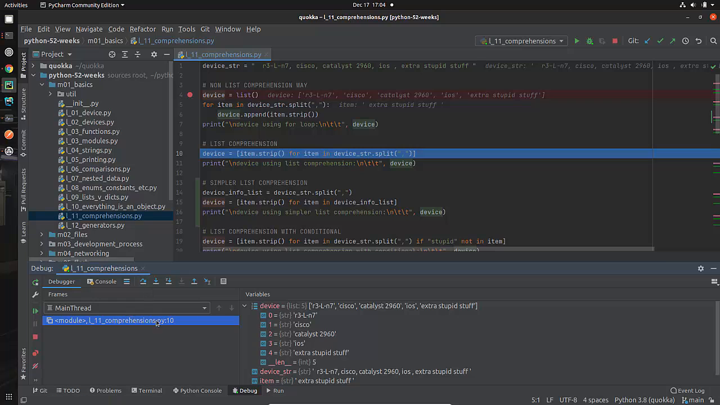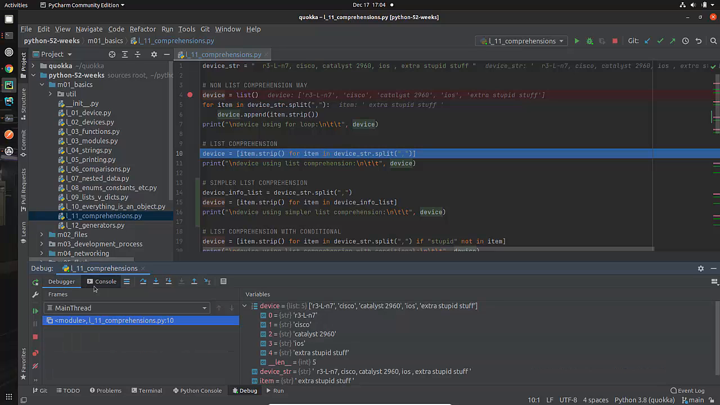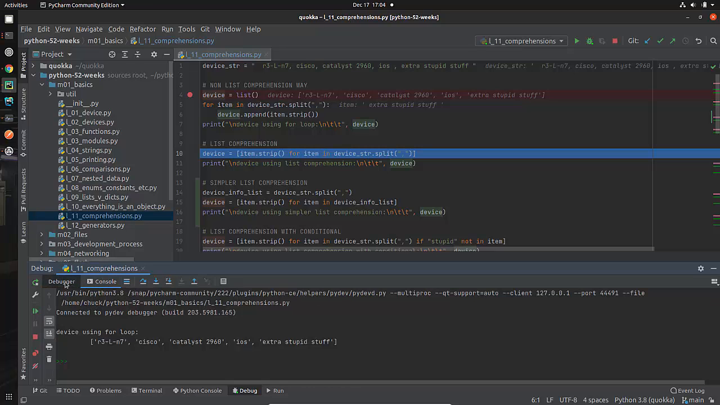And where is it printing it out? Why can't I see what it's printing out? Remember, this is my debugger tab. This is my console tab. And here I see that it just printed that out. And you can swap back and forth between the debugger and the console.